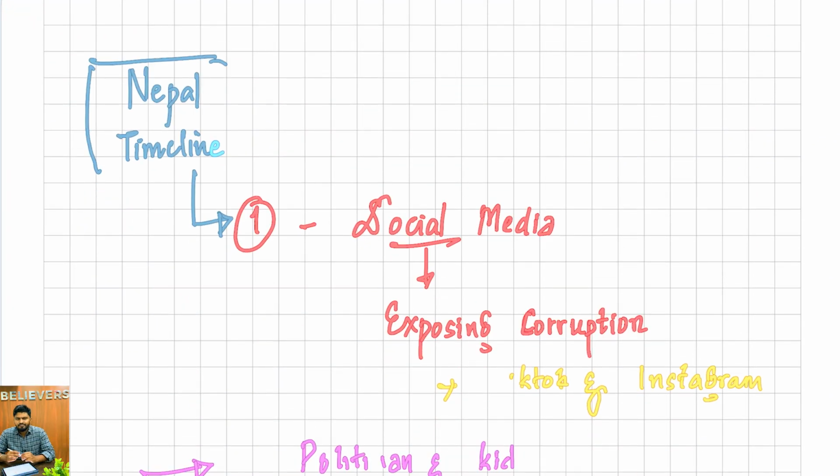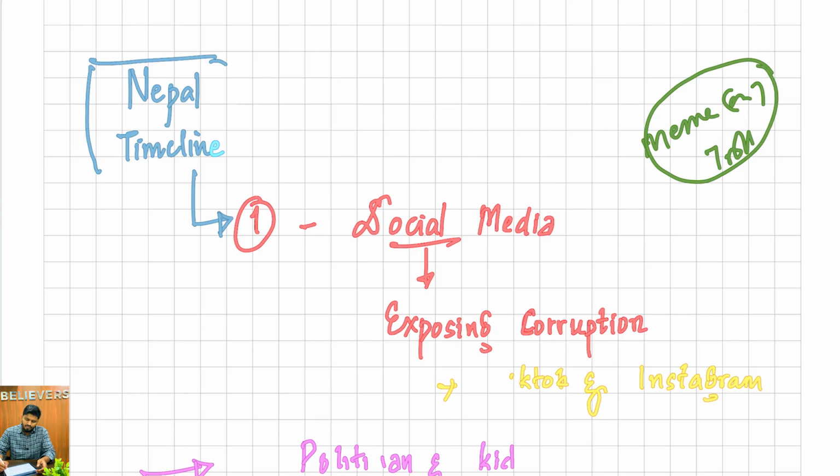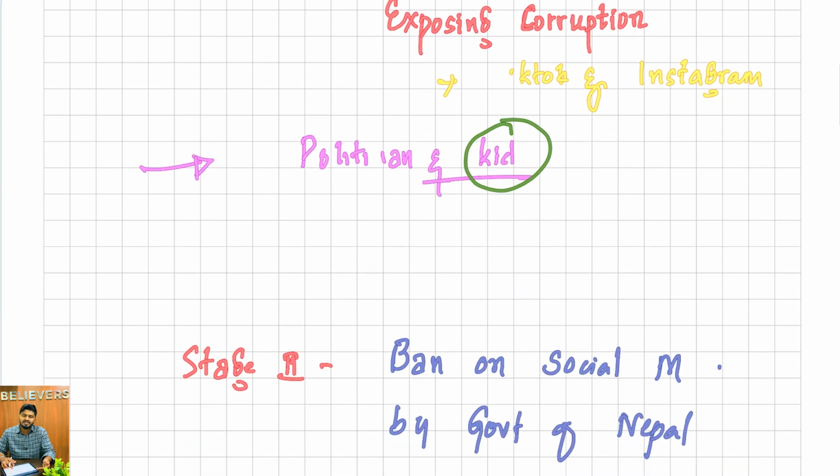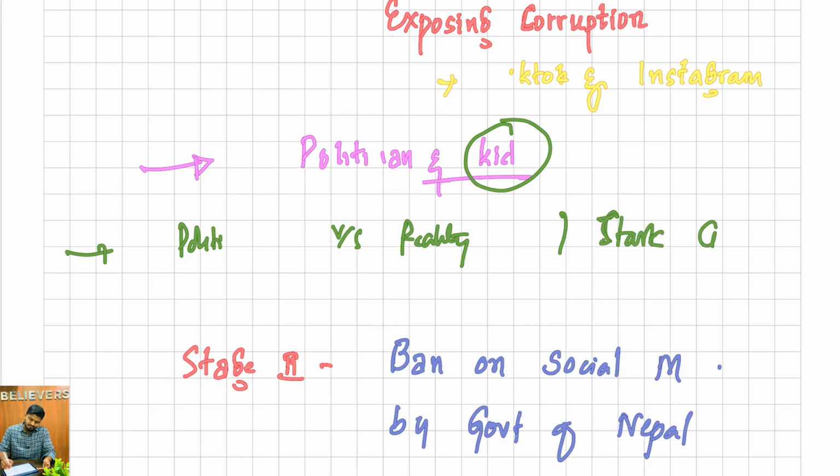Why social media? In social media, what started as a meme or troll about politicians of Nepal. There were posts in Nepal which started discussing the luxurious life being led by politicians and their kids compared to the issues happening at home. They started comparing politicians and their kids versus the reality of Nepal. So there was a stark contrast.